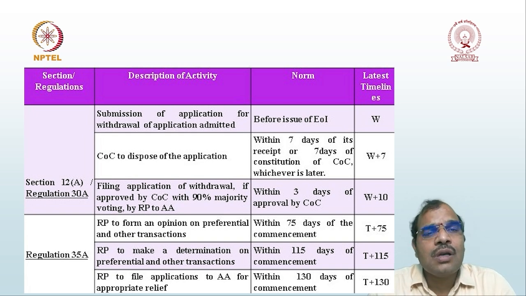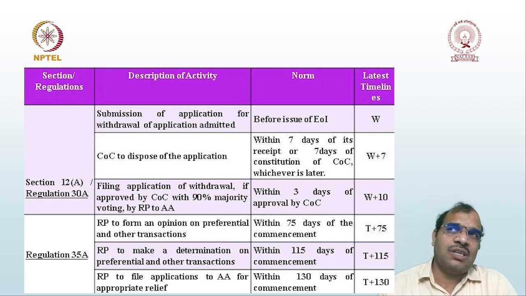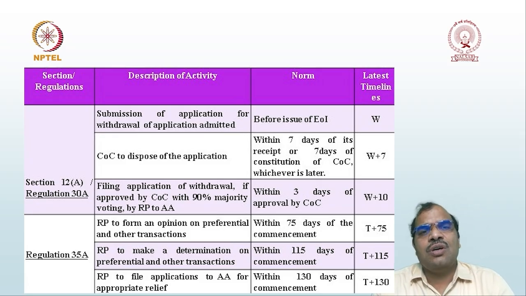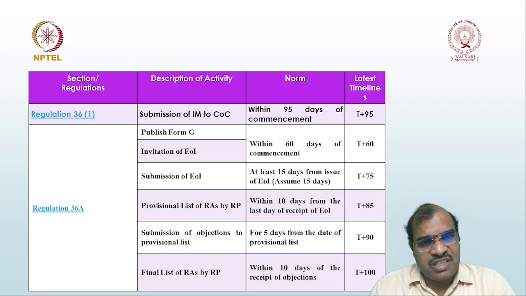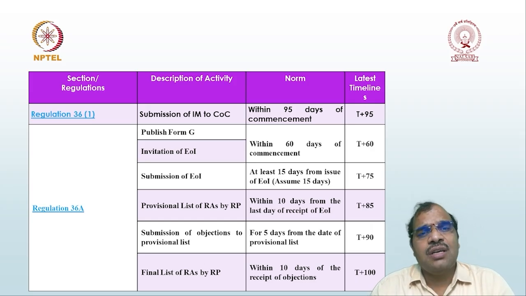Now, submission of the IM to the COC within 95 days of the commencement. Then publish Form G. Form G is for public announcement. So publication of Form G and invitation of expression of interest: the publication must be done at T plus 60, submission of expression of interest T plus 75.